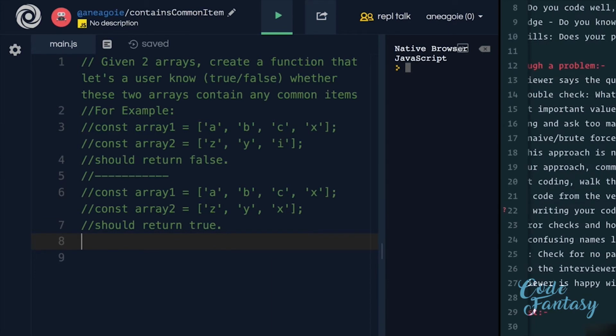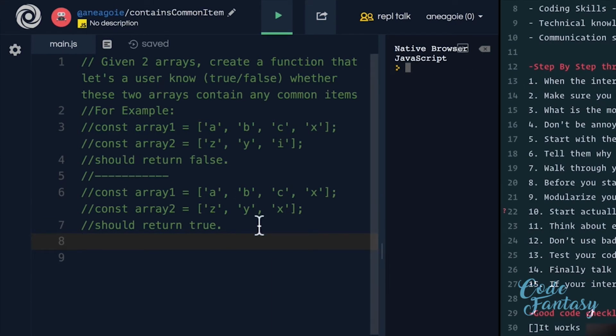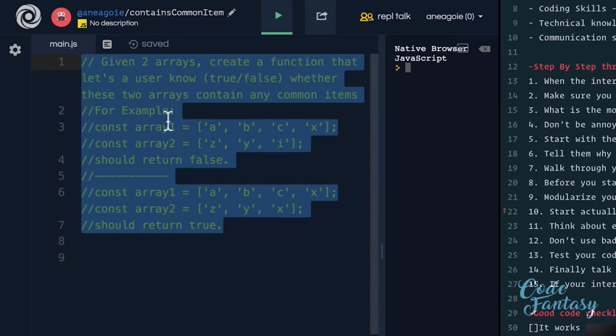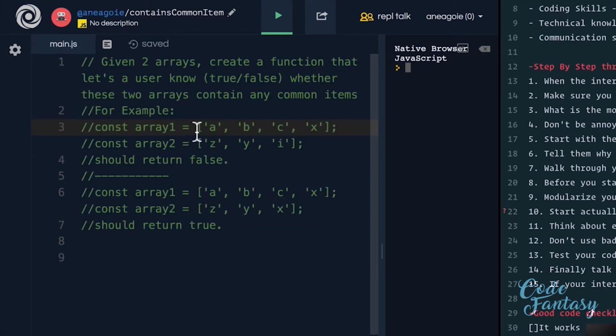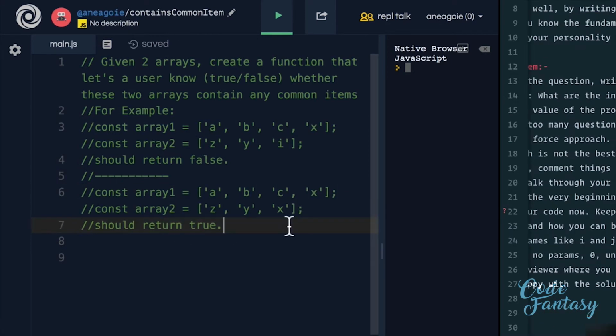Well, in this case, I've kind of done this for you over here. Ideally, you would write this out as you are coding and make sure that you show the interviewer, okay, if I had this example, it should return false. If I had this example, it should return true. Now, let's say the interviewer only gave you these points and no other information. At least now you have an idea of what our problem is going to look at and whether we want to return false or true.